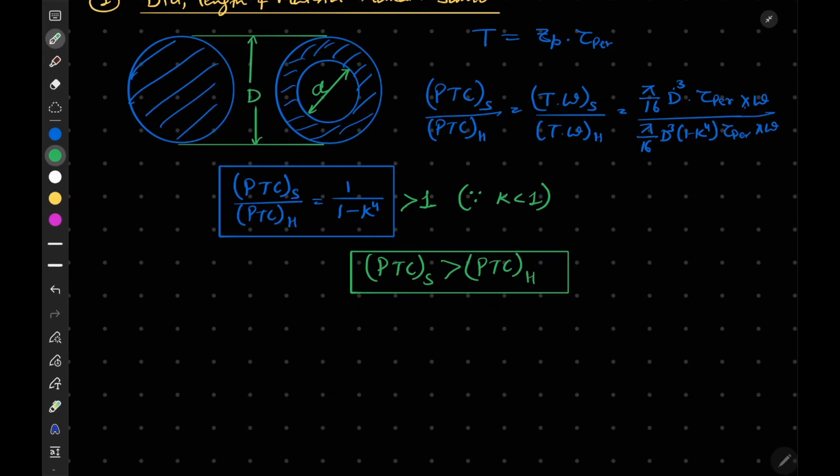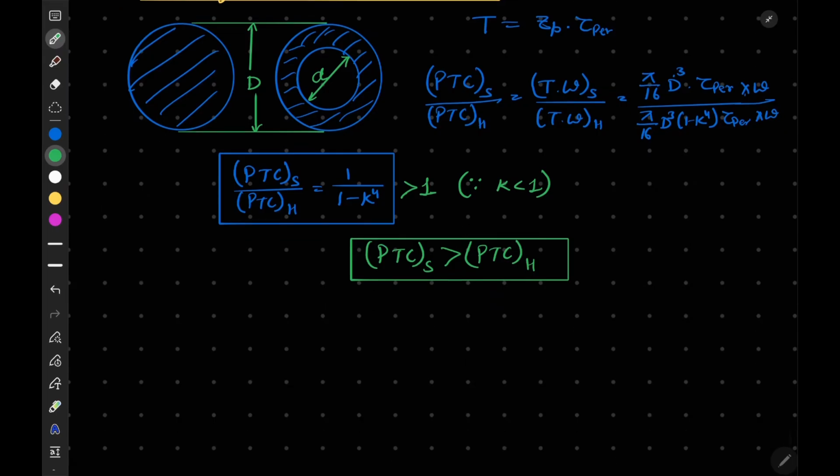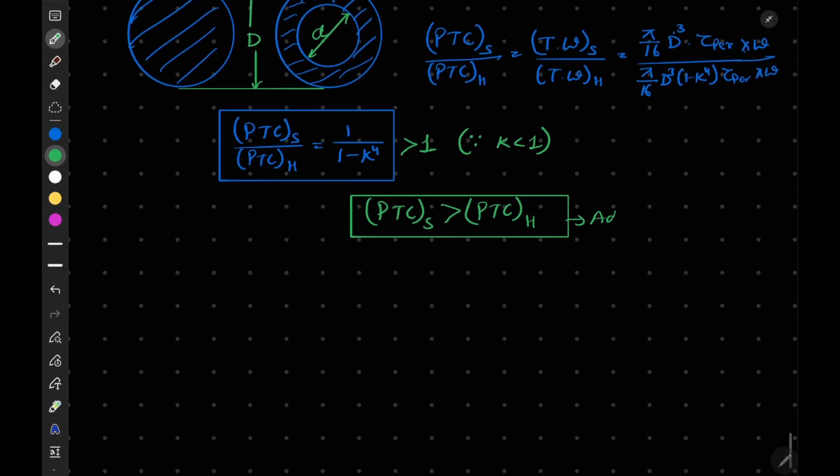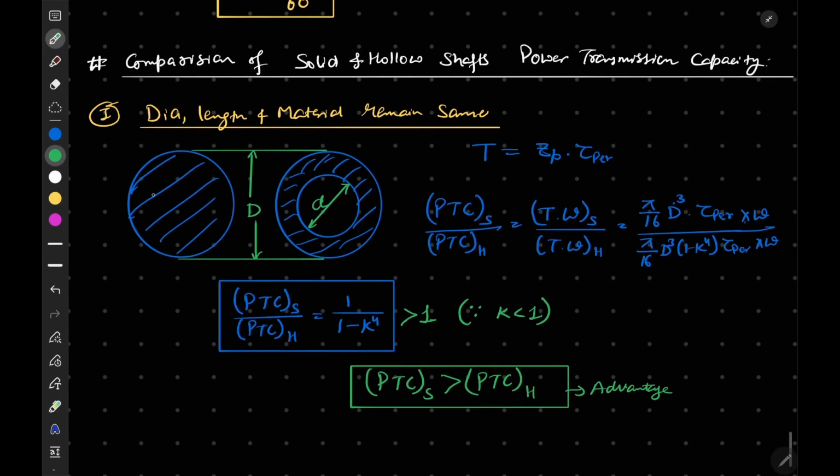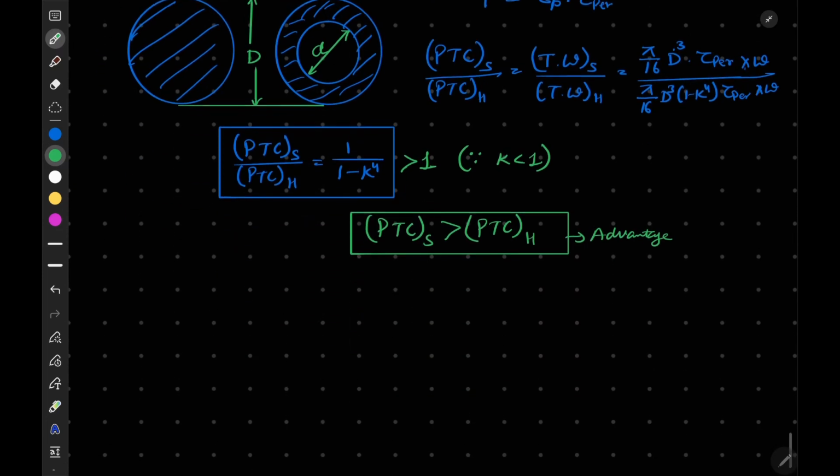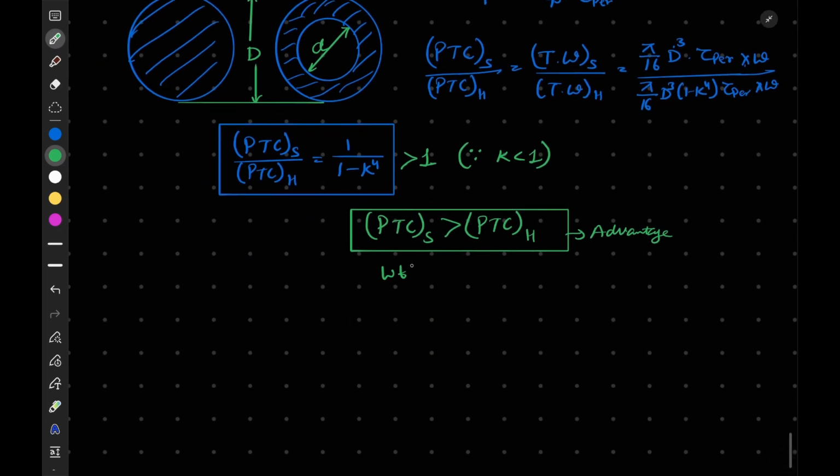This is our advantage. And what is the disadvantage? Like there is a solid shaft, and we have drilled a hole in it, and by drilling the hole we have removed some mass from it. So we can say that weight of solid shaft is greater than weight of hollow shaft. So this is our disadvantage.